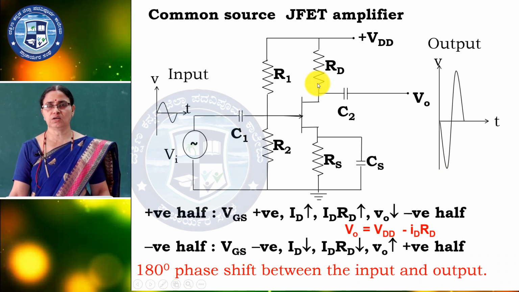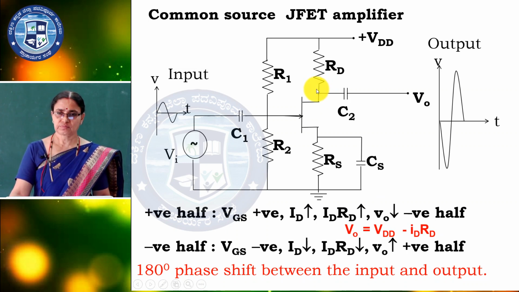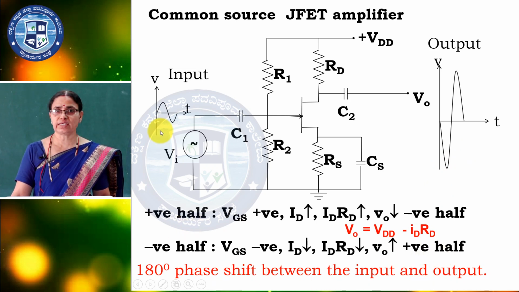You can find the output expression: V out is equal to VDD minus ID RD. So, you are getting less voltage at the output, that is the negative part. When you give the positive half cycle, you get the negative half cycle at the output.